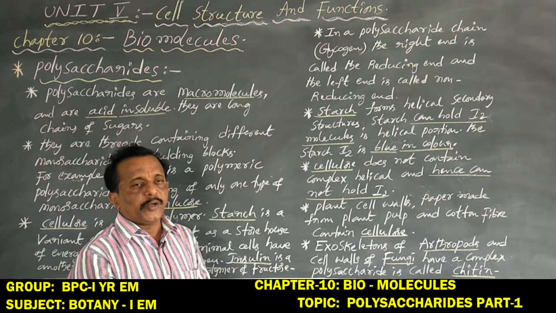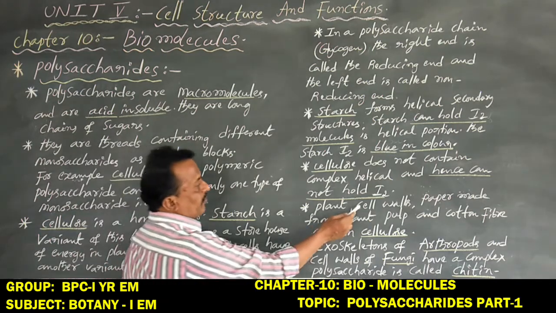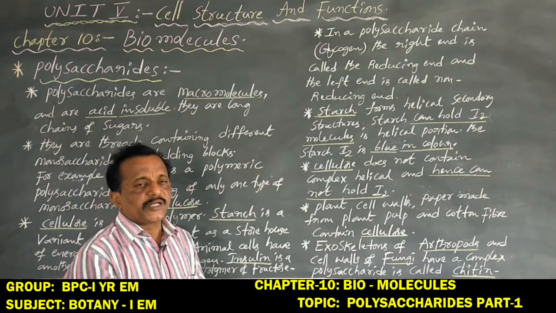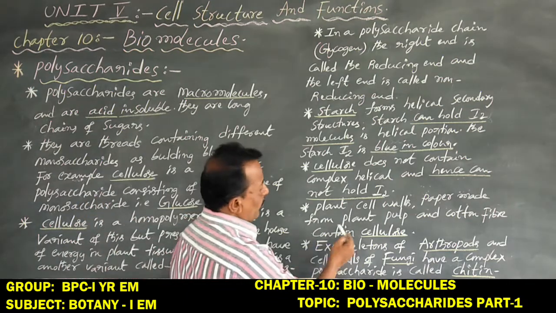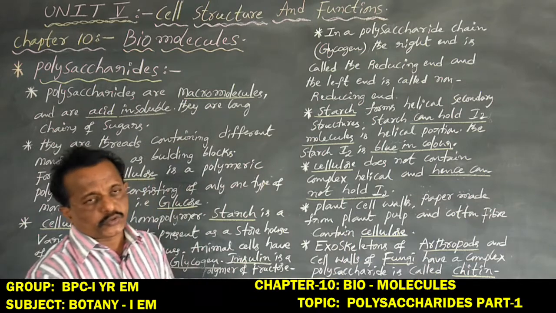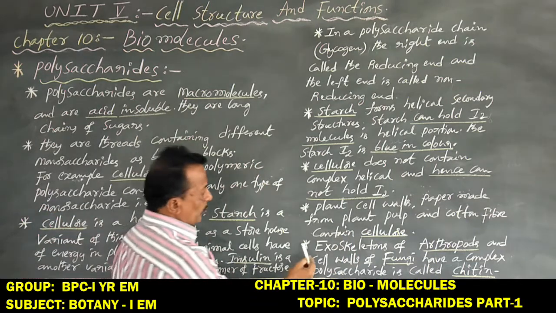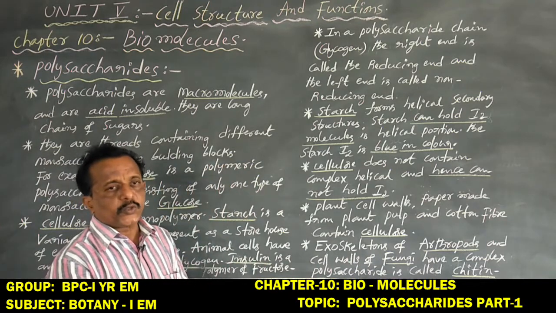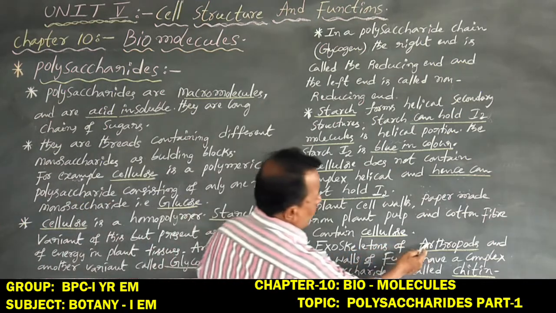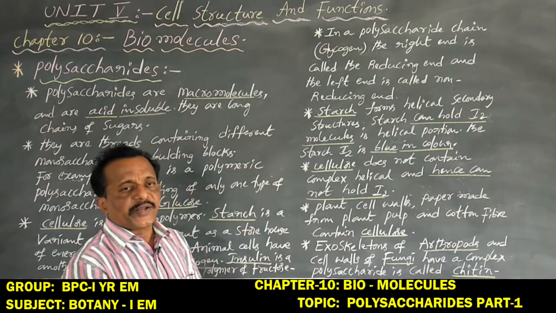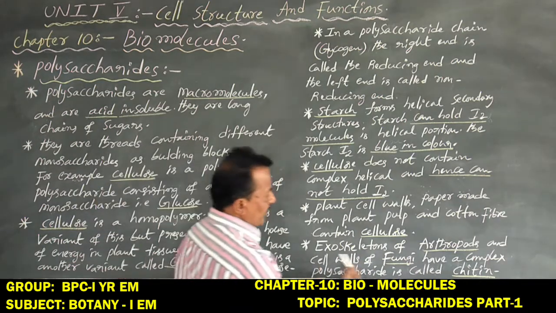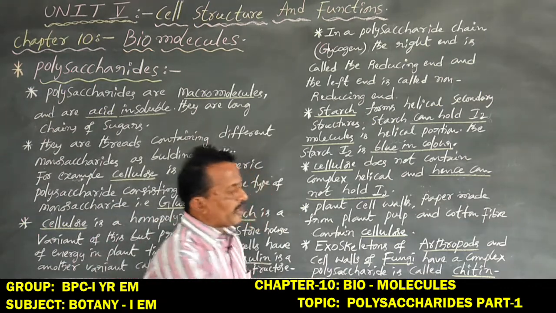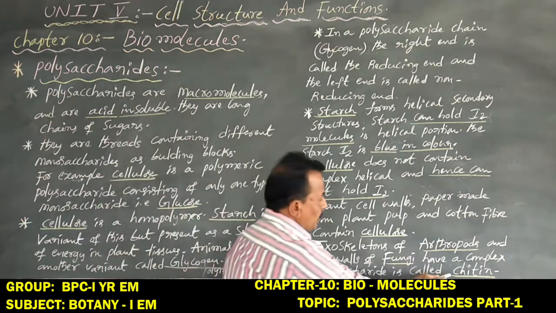Next, the exoskeletons of arthropods, for example cockroach, and the cell walls of fungi have a complex polysaccharide called chitin.